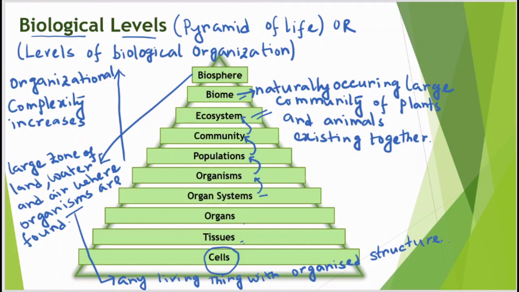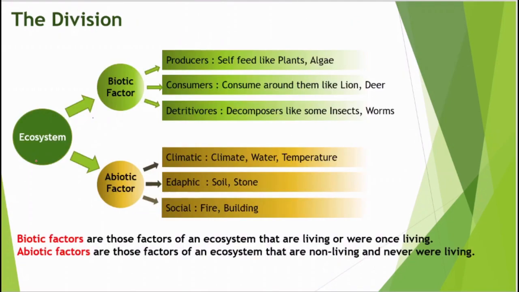So before moving to biotic and abiotic factors, it was very important for us to understand the position of ecosystem, where mainly biotic and abiotic factors exist in the biological level. In this picture, we can clearly see ecosystem is divided into two parts.